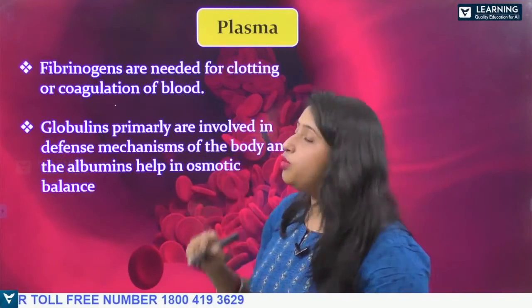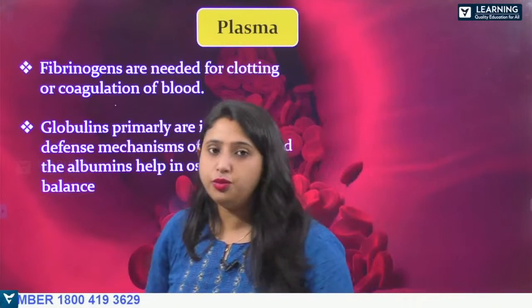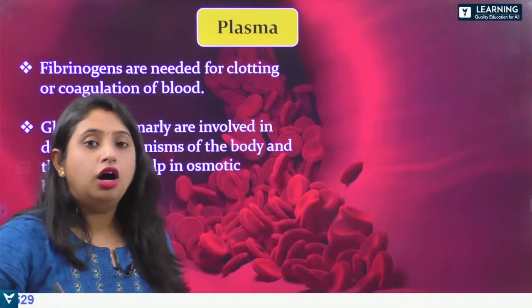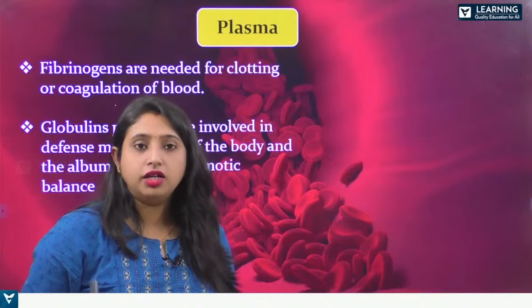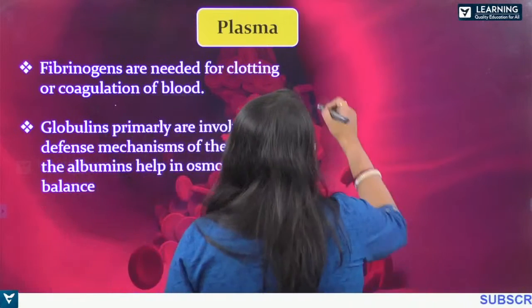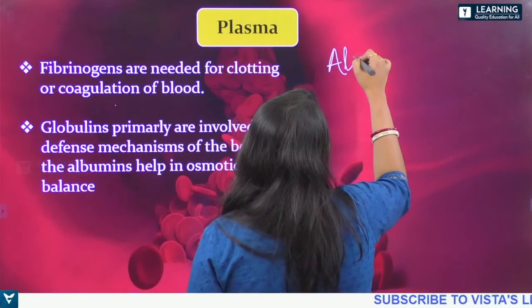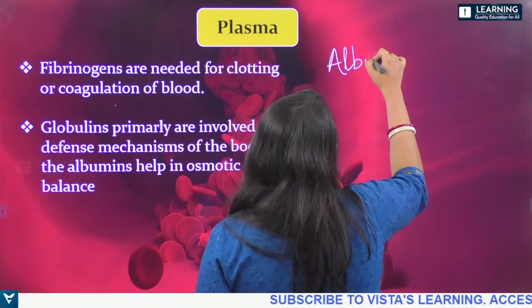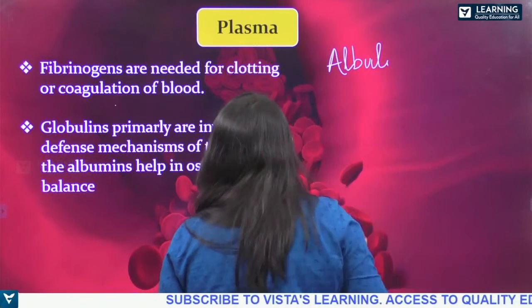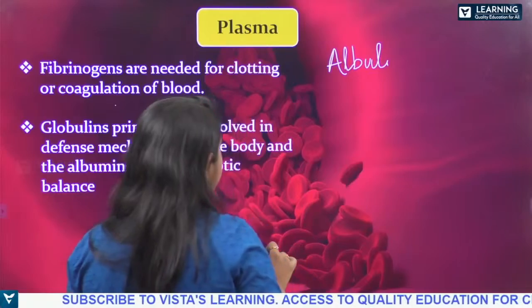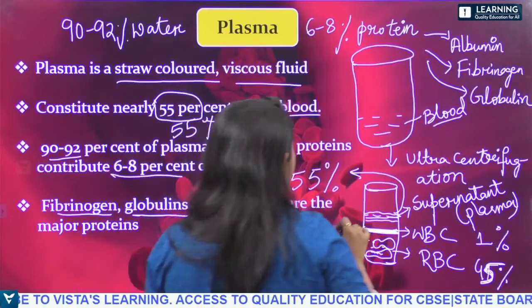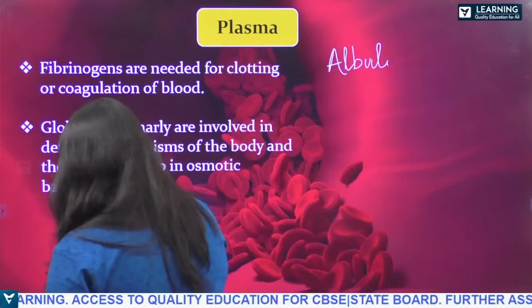So what is the function of fibrinogen, globulin and albumin? Albumin, the first one.